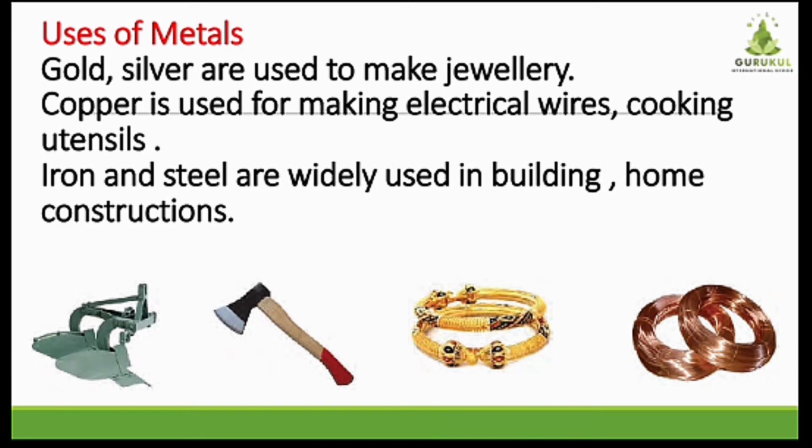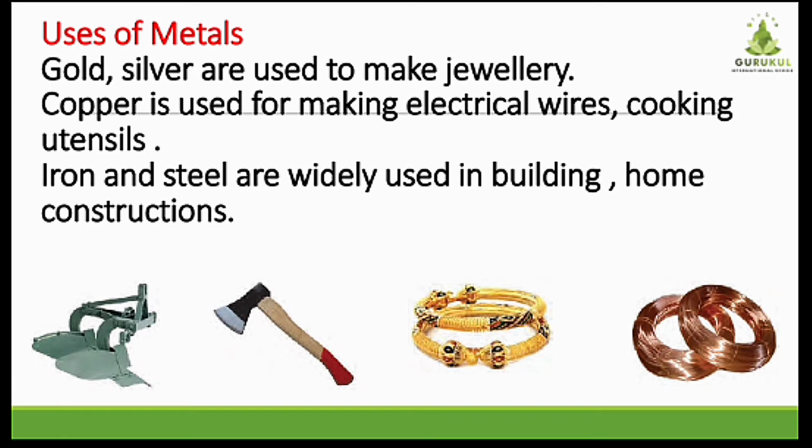Some metals have specific qualities like ductility, thermal conductivity, electrical conductivity. According to that, we use those metals for making utensils and wires, right? So as per their properties, we decide which metal needs to be used for which purpose. So gold and silver are used to make jewelry. Copper is used for making electrical wires and cooking utensils. Utensils of copper are good for health as well.